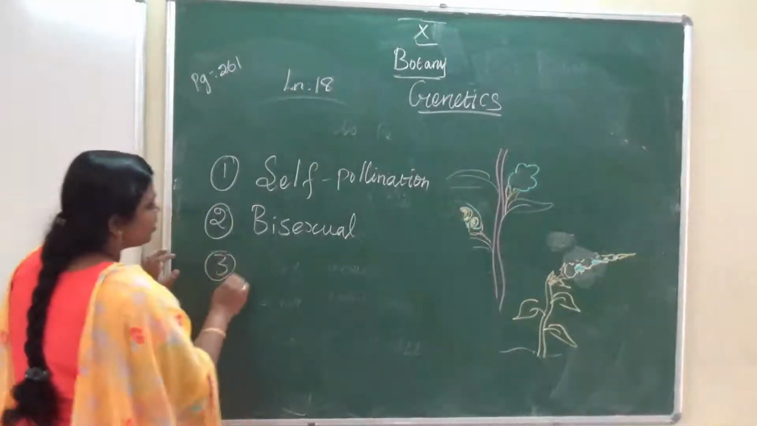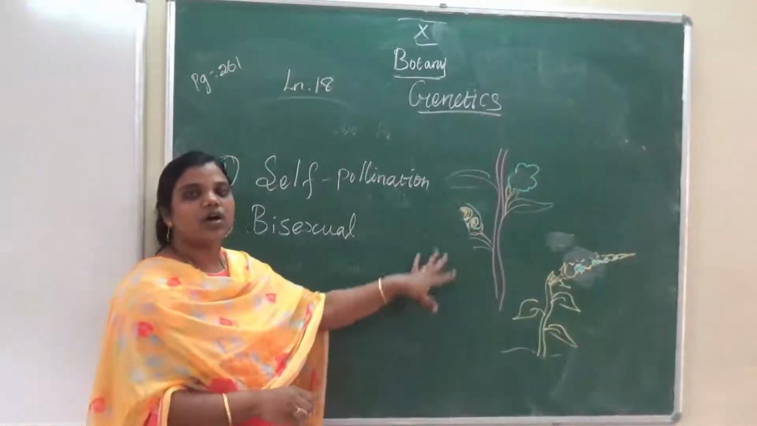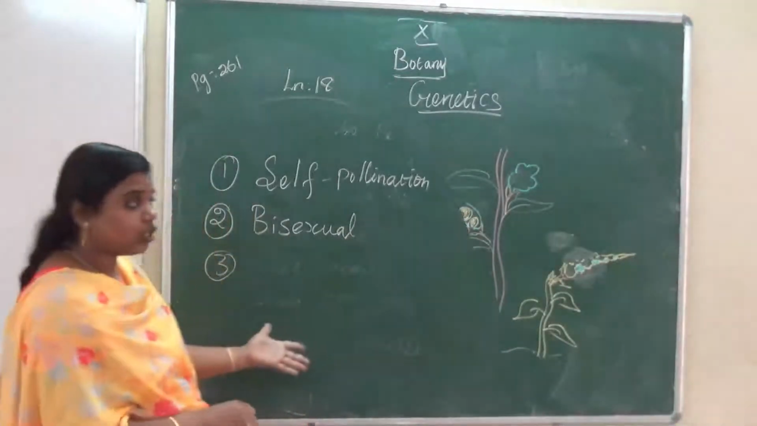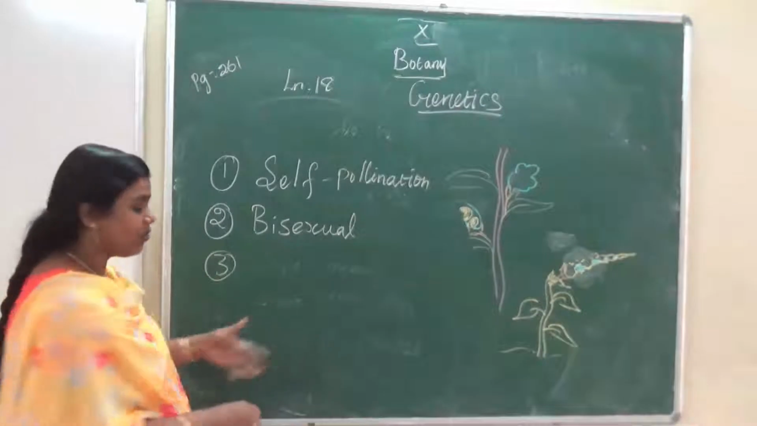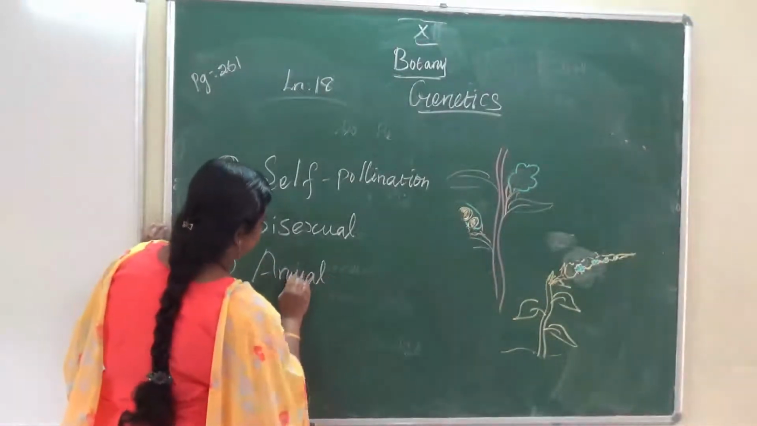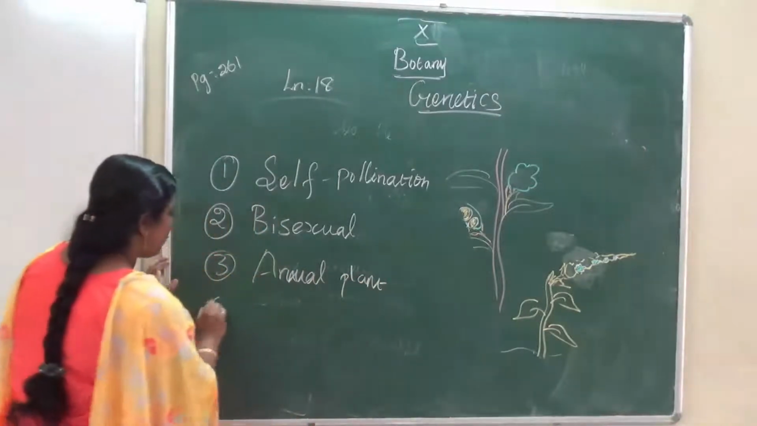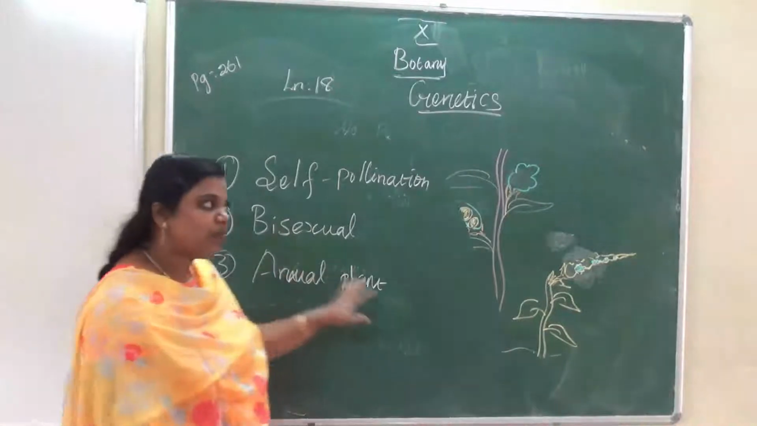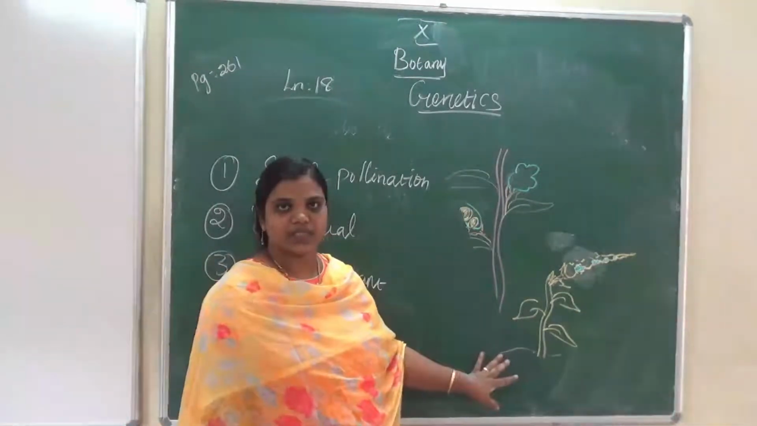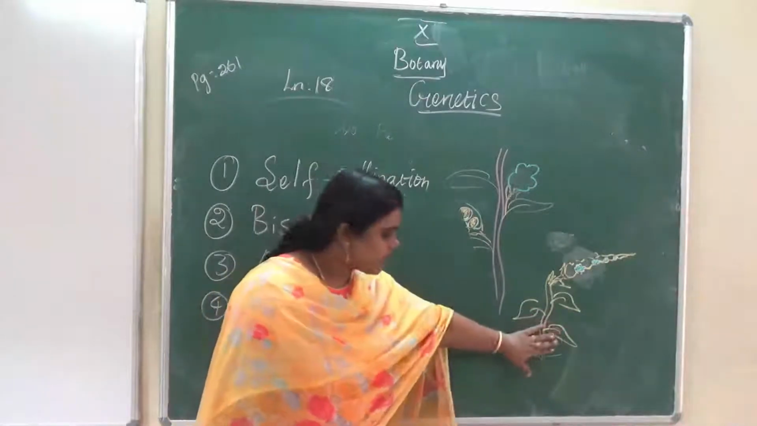And third, the plant is easy to grow. It is one of the annual plants, so easy to grow. And fourth, it has distinctly definite characters. Yes or no? Distinctly, the tall plant, purely tall, and this is for the short plant.